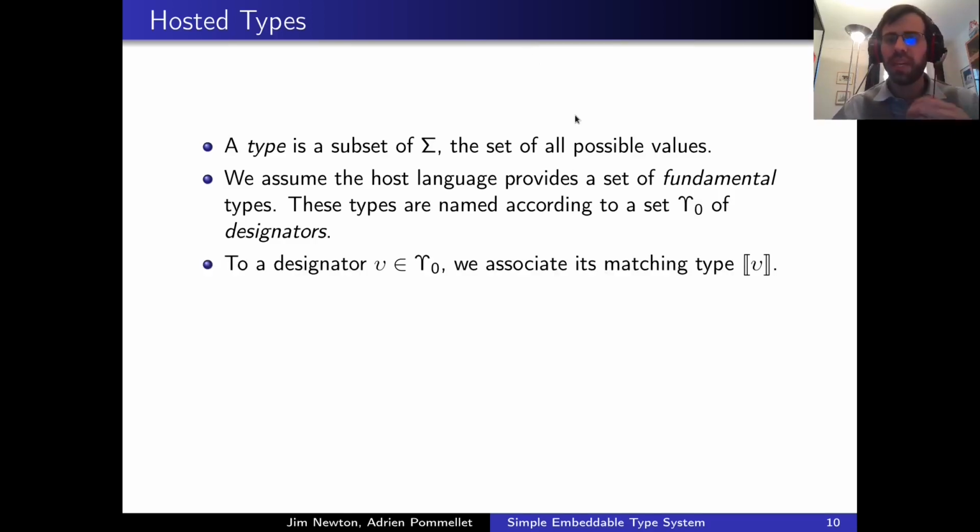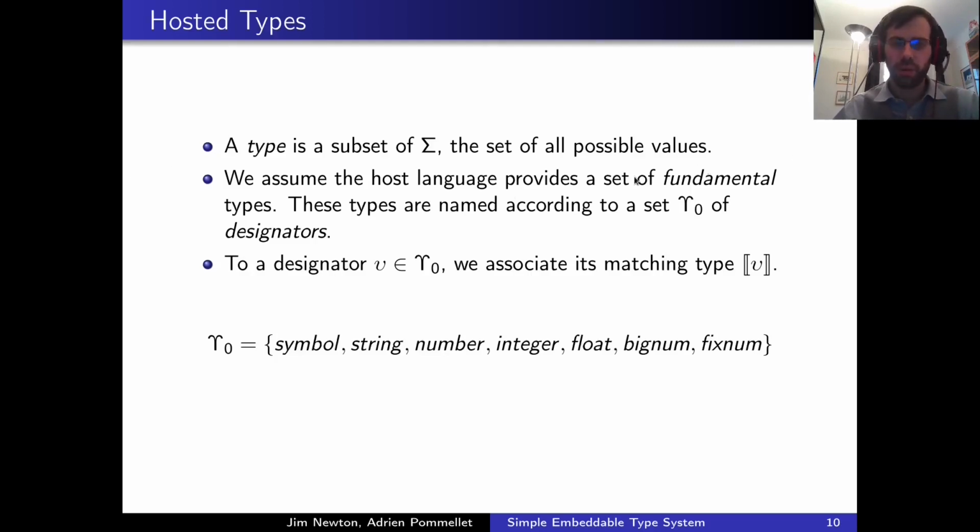A type being a possibly infinite set of values, we cannot manipulate it directly. That's why we will instead use handles or names known as type designators that are matched to a given type. As an example, in the type hierarchy we described previously, the type designators were the following: symbol, string, number, and so on.